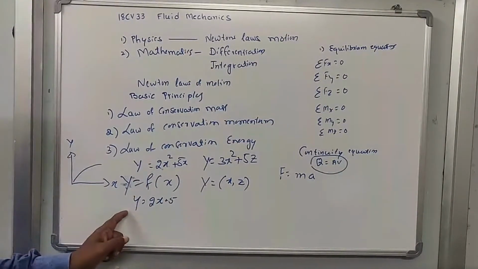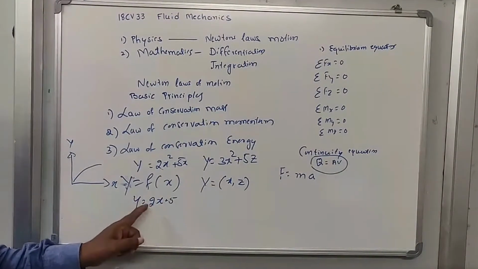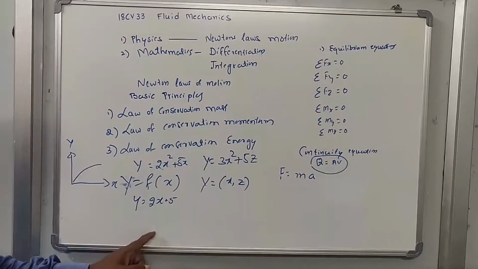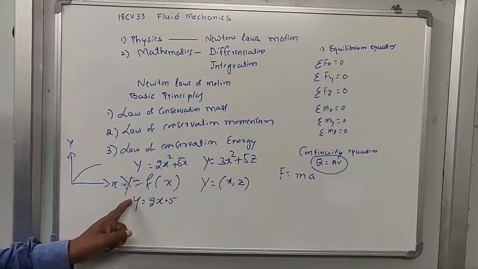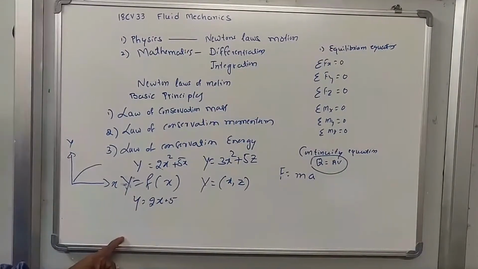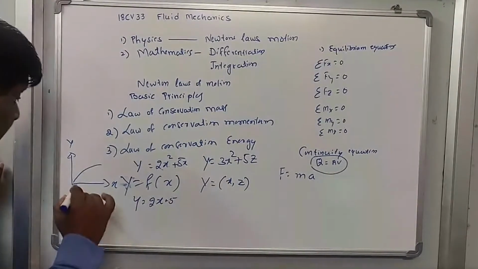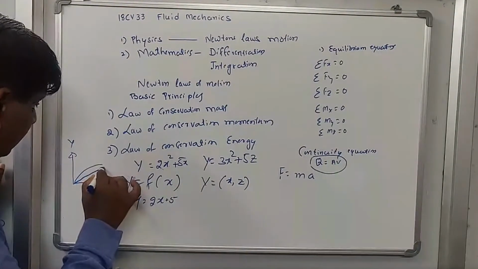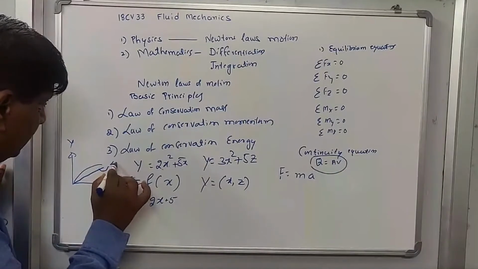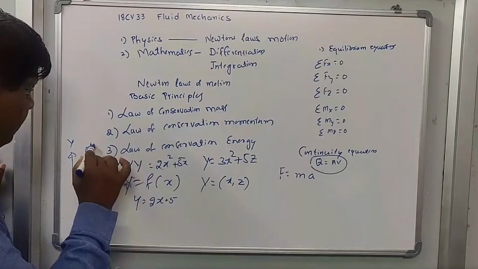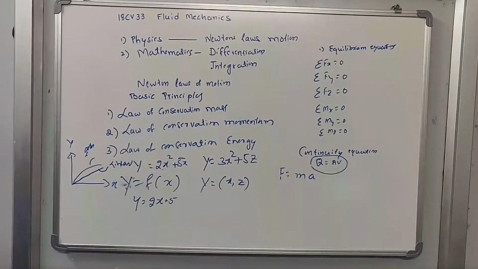Linear function means if I substitute the values of x, x equal to 1, 2, 3, 4, 5, I will also get the value of y, but the relation between y and x is linear. That is, you will get a straight line. So this is the linear variation between x and y, and this is the non-linear variation between x and y.